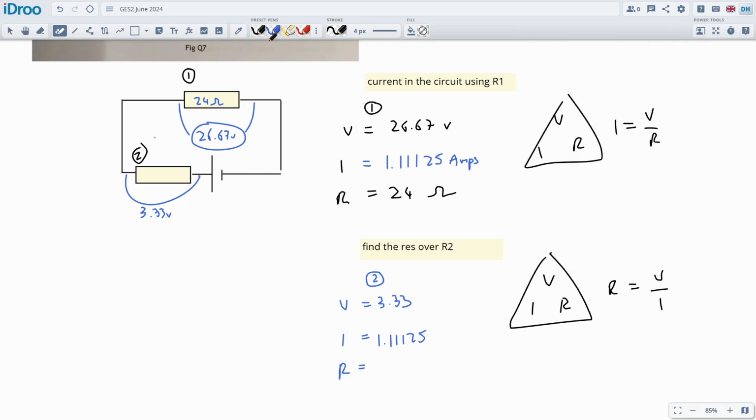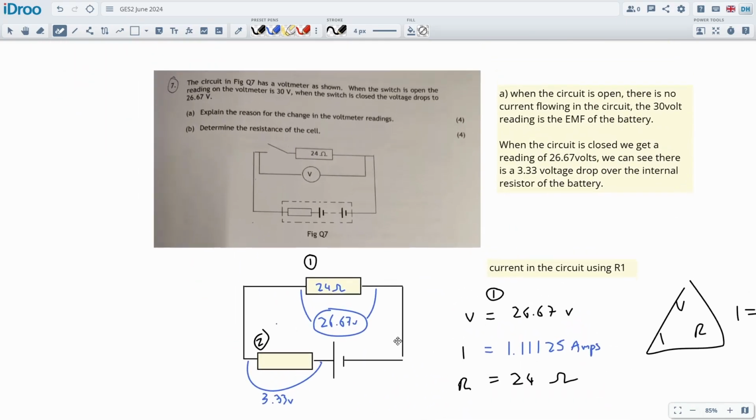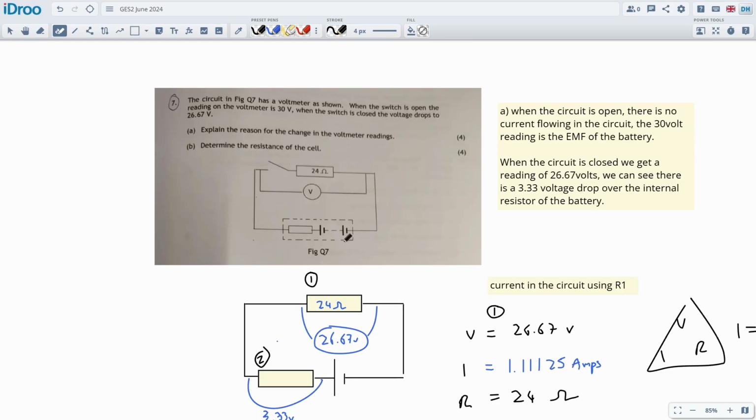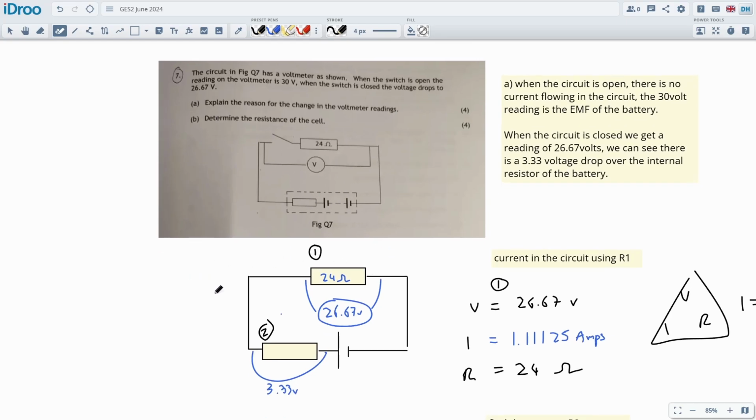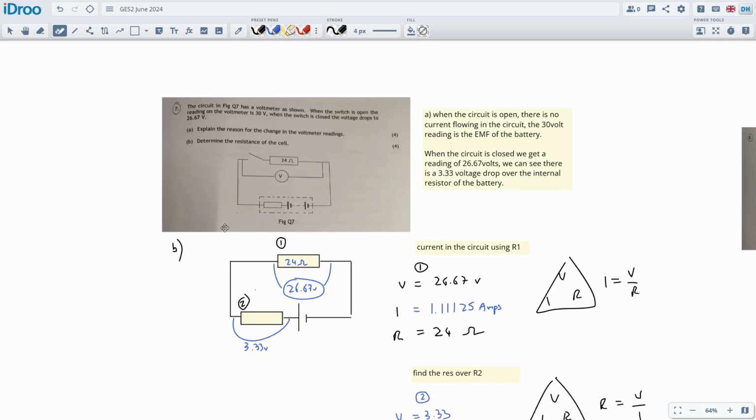2.996625, so about 3 ohms, but we'll keep it in its definition of 2.9966 ohms as we're working to 5 sig fig. Well, that's 6 sig fig. That's the resistor. That's the internal resistance right there, which is what they want. Determine the resistance of the cell. This is the cell, the battery, right? So that's part B. Done. Nice.